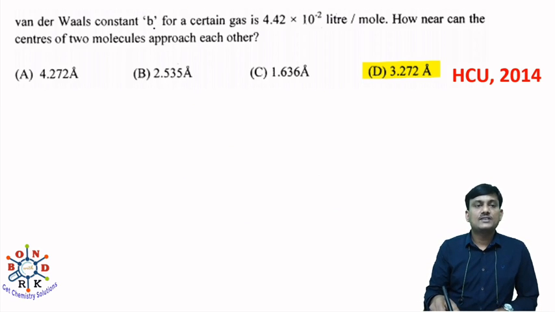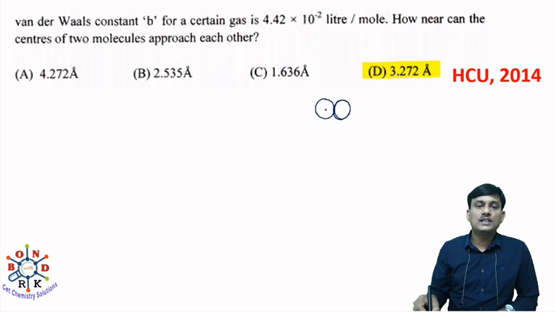Van der Waals gas constant B for a certain gas is 4.42 into 10 to the power of minus 2 liter per mole. How near can the centers of two molecules approach each other? Okay, let us take two gas molecules.